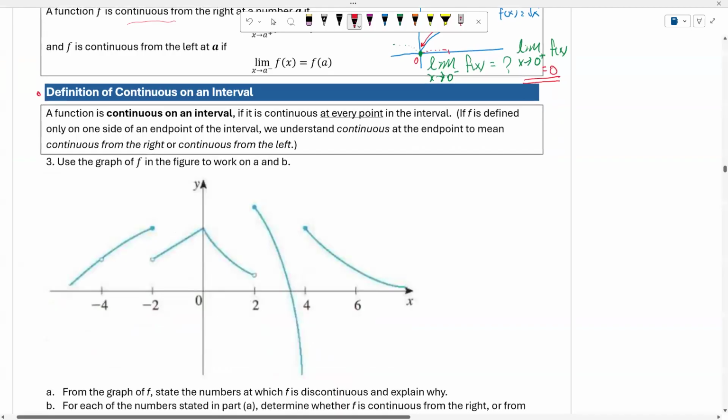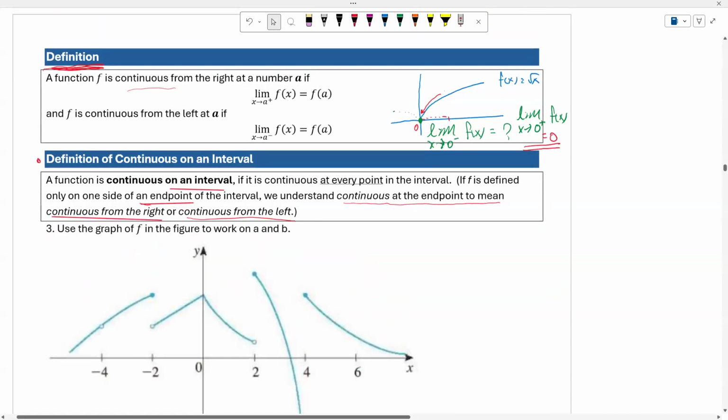So now the definition of continuous on an interval: a function is continuous on an interval if it is continuous at every point in the interval. If f is defined only on one side of the endpoint of the interval, we understand continuous at the endpoint to mean continuous from the right or continuous from the left. Okay. Just like the situation that we have here.